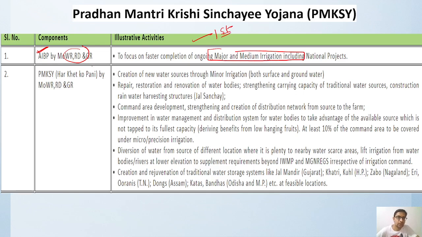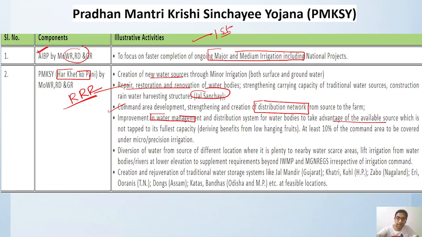Then Pradhan Mantri Krishi Sinchai Yojana, Har Khet Ko Pani: new water sources, repair, restoration and renovation techniques, right? So here we are doing Jal Sanchay. Then command area development, like what distribution network we want to follow. Water management practices, like how we can take advantage of available sources which are not tapped. We call those hanging fruits, sources that are there but not yet tapped, so we have to tap them.